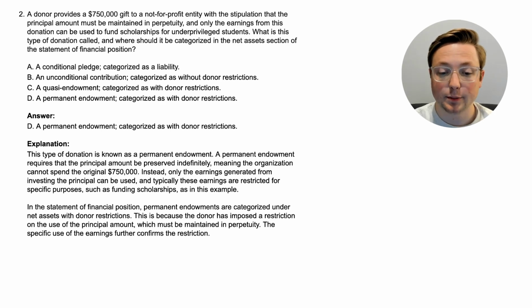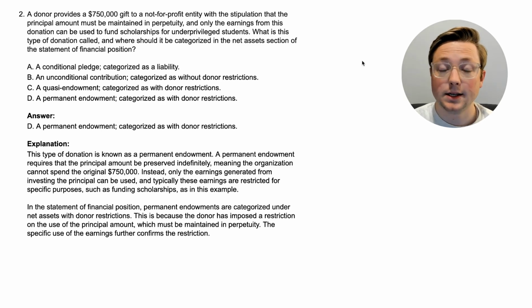In the statement of financial position, permanent endowments are categorized under net assets with donor restrictions. That makes sense. This is because the donor has imposed a restriction on the use of the principal amount, which must be maintained in perpetuity. The specific use of the earnings further confirms the restriction. So this is another type of donation that has donor restrictions.